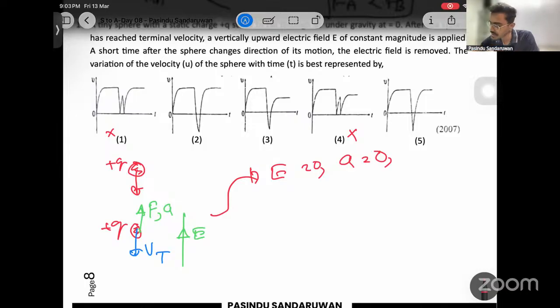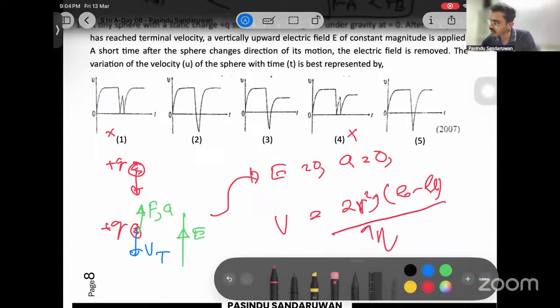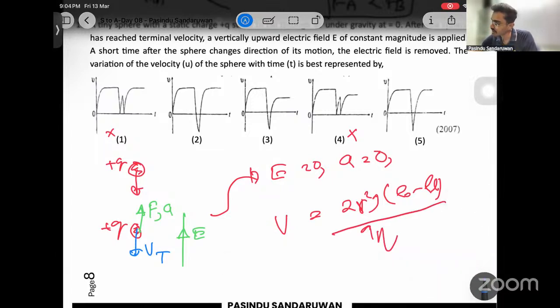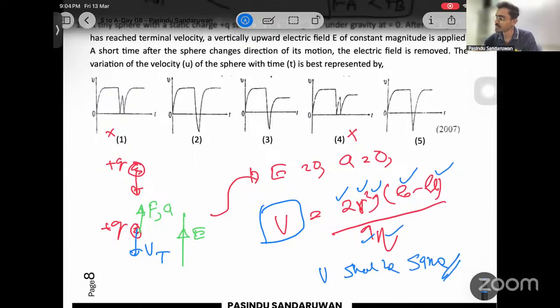And terminal velocity depends only on these things. See, 2r squared g, (rho object minus rho liquid) over 9 eta. Now, even if the electric field is removed, 2 is the same, r is the same, g remains the same, density remains the same, 9 eta everything remains the same, which means v should be the same as before. Then it is reaching the same terminal velocity again.